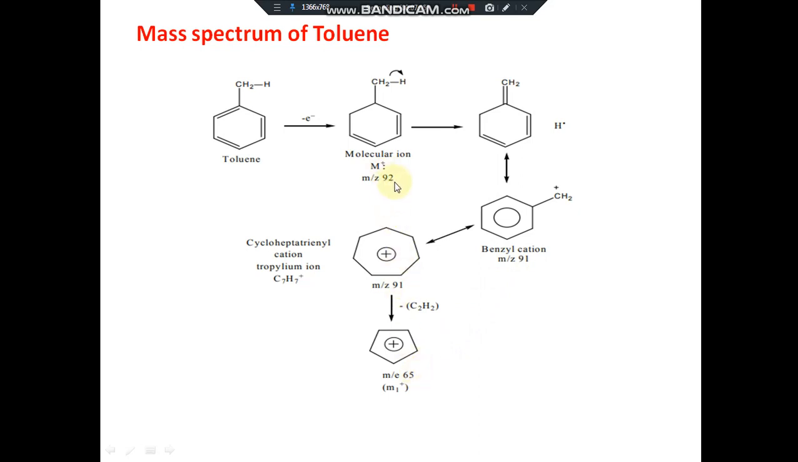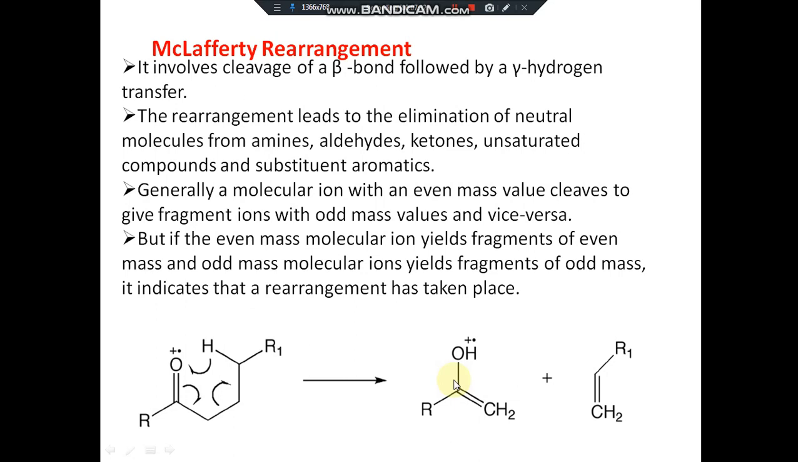The peak at 92 corresponds to the molecular ion peak, which may be the base peak because it is aromatic, right? So this molecular ion peak will be stable, so this must be the base peak. For the benzyl cation, a peak around 91 is obtained, and for the cyclopentadienyl cation, a peak around 65 is obtained for toluene.